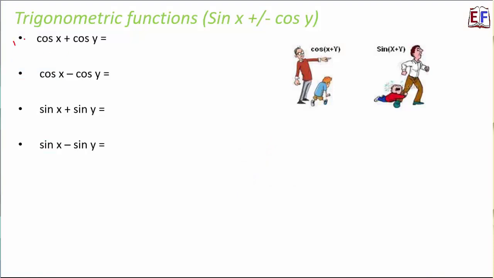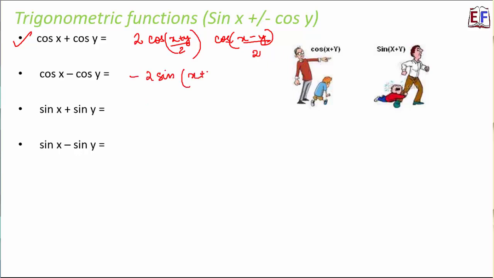The first formula is cos x plus cos y. Boss functions together, so they do not need a son. Therefore, we will have two cos functions here, cos((x+y)/2) and cos((x−y)/2), and this entire thing multiplied by 2. Cos x minus cos y. What happens if there are two bosses and the bosses are against each other? In that case, the output doesn't have anything from the boss and it only has things from the son. So here you will have minus 2 sin((x+y)/2) into sin((x−y)/2).